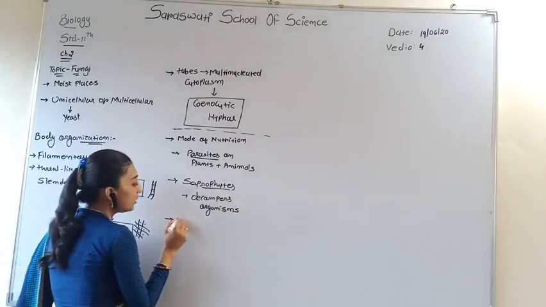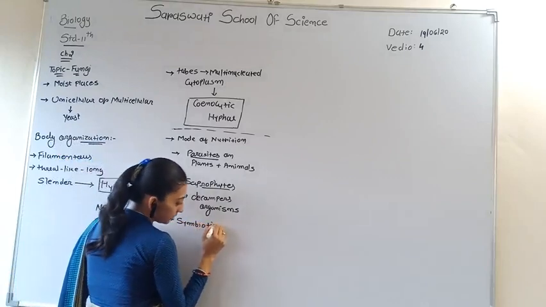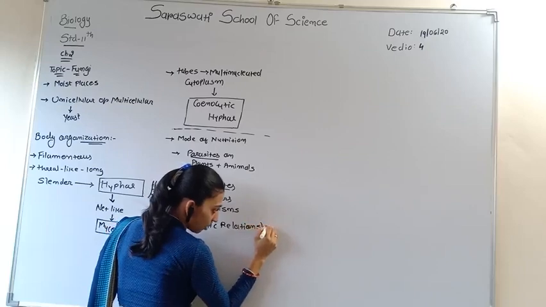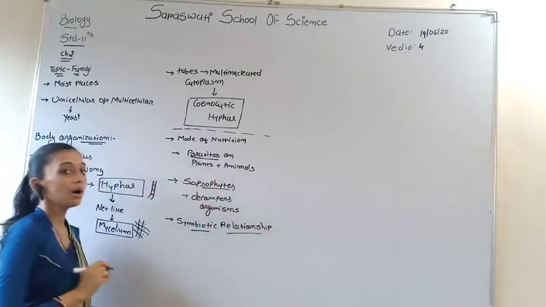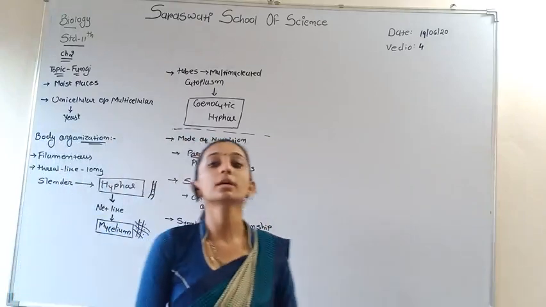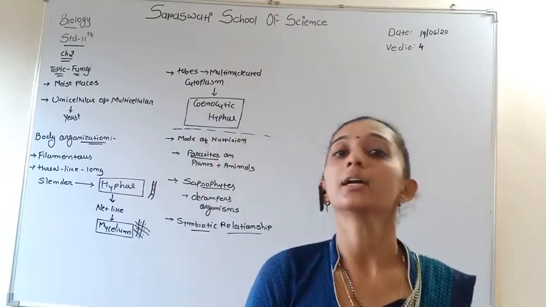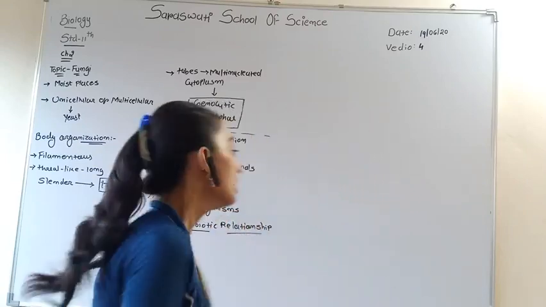A symbiotic relationship also occurs with fungi. In a symbiotic relationship, two living organisms are placed together, and both have benefits.